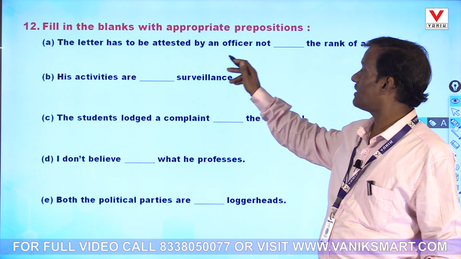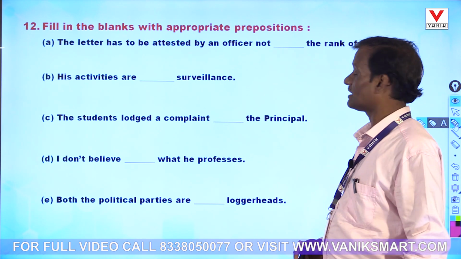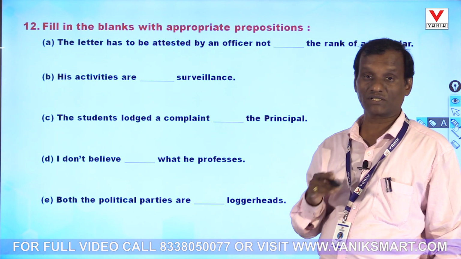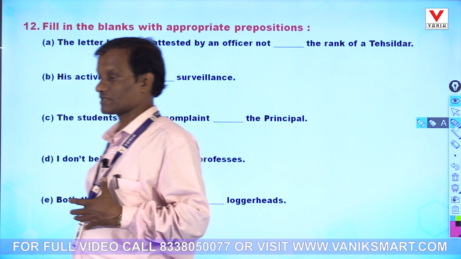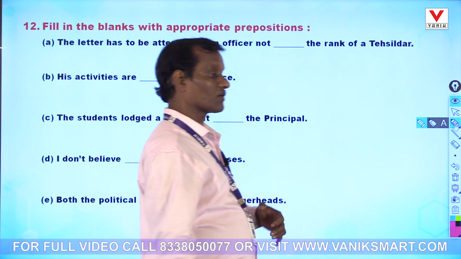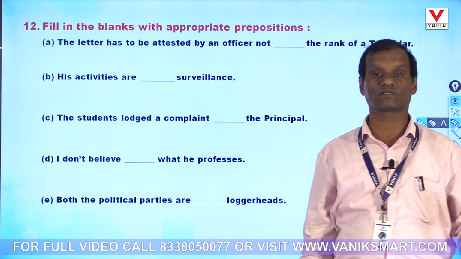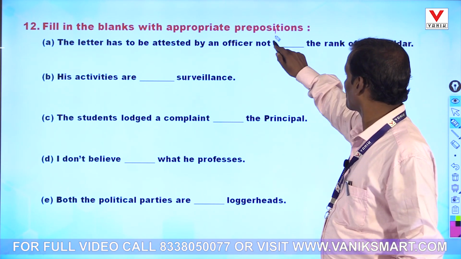The letter has to be attested by an officer not above the rank of Tahsildar means officers above Tahsildar cannot attest it. So that will be a derogatory use. That will be an offense to the higher officers. If a Tahsildar can do it, then the officers above, the immediate officers or superior officers, why can't they do it? So it is rather below.